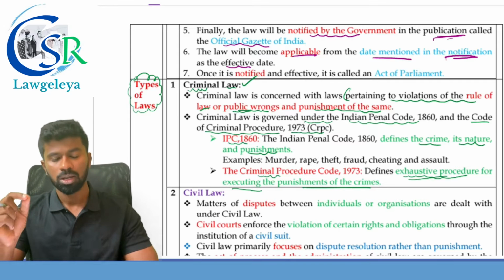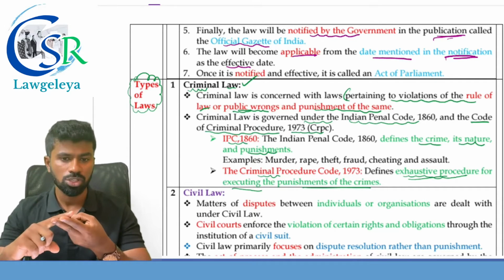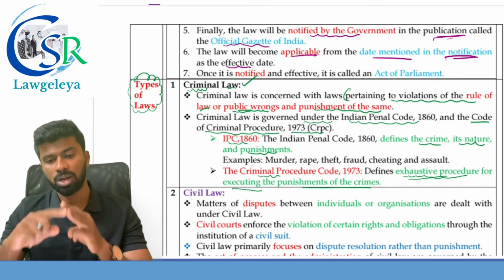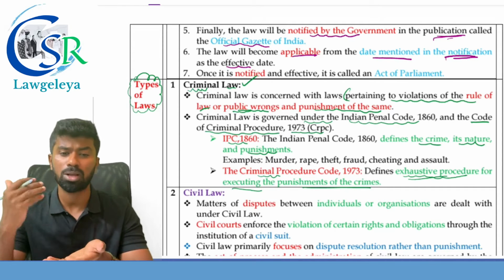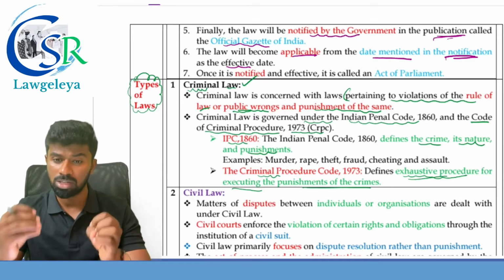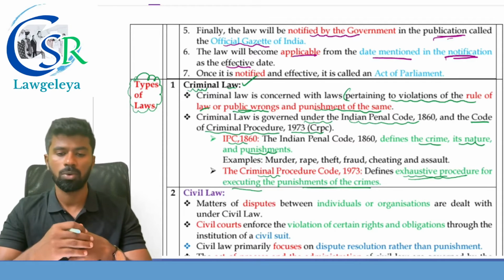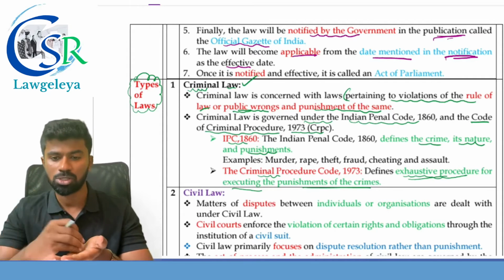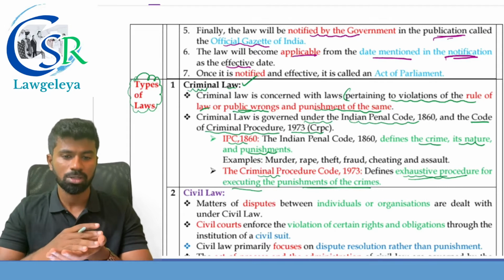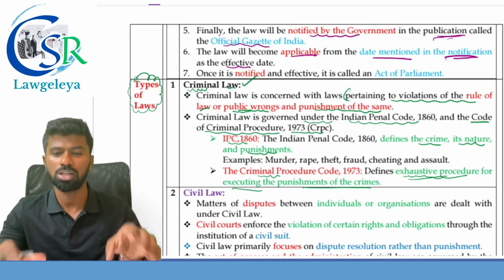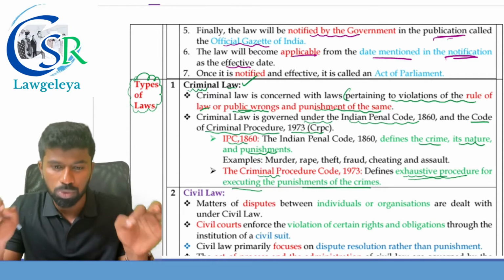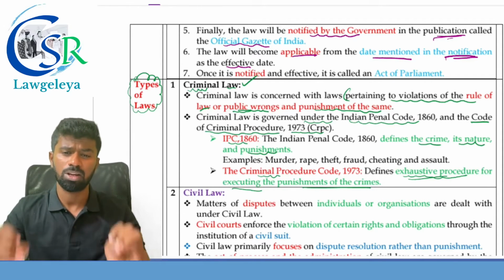IPC deals with what? It defines the crime, its nature and punishment. Whereas CRPC provides what? The procedural aspect, like how the complaint is filed, what are the evidences to produce before the court, and how the person is punished as per the laws. So all those things are given under what? Under the CRPC, which provides the exhaustive procedure for executing the punishment of the crimes.